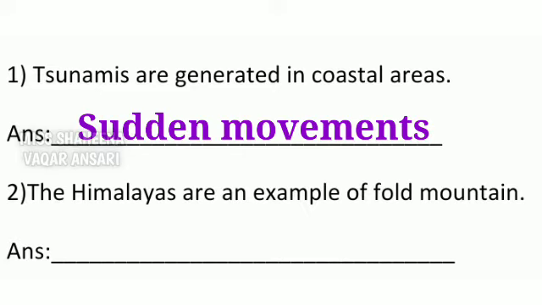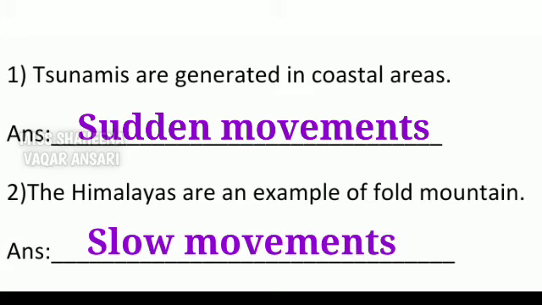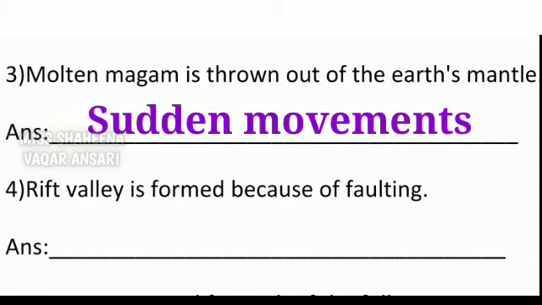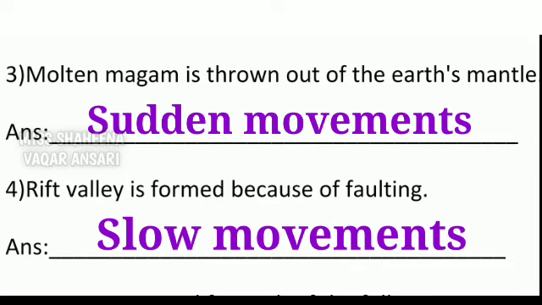Number 2, the Himalayas are an example of fold mountain. Answer is slow movement. Number 3, molten magma is thrown out of the earth's mantle. Answer is sudden movements. Write there sudden movements. Number 4 is Rift Valley is formed because of faulting. Because of slow movements or upward downward movements leads to faulting. So write there slow movements.